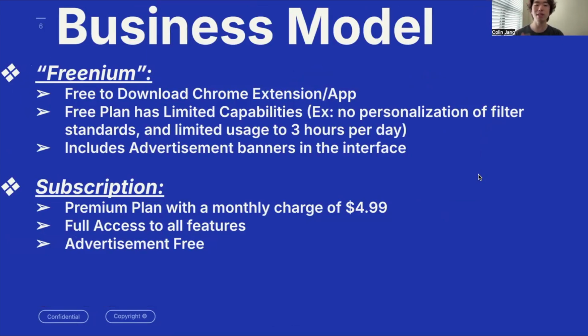So the business model of our company is the freemium and the subscription model. It's freemium first because it's free to download as a Chrome extension and app. The free plan has limited capabilities, however, which means that there's no personalization. All they can do is use set filtering guidelines that we as a company recommend to them. So this means that they're completely barred from religious filtering systems such as contraceptives or blood transfusions. There's also limited usage of 3 hours per day with the free software, meaning that maybe you can watch one movie a day with the filtering software.